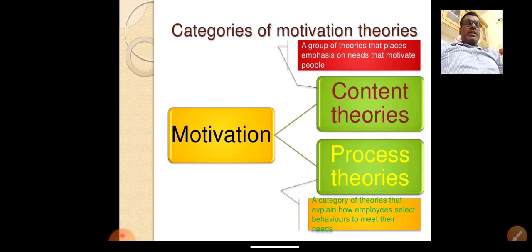Content is based on the need level of an employee. Process theory is based on the behavioral aspect of an employee. A need influences the employee to achieve the targets. A process theory talks about the behavior of an individual to choose his or her need to influence the workforce.